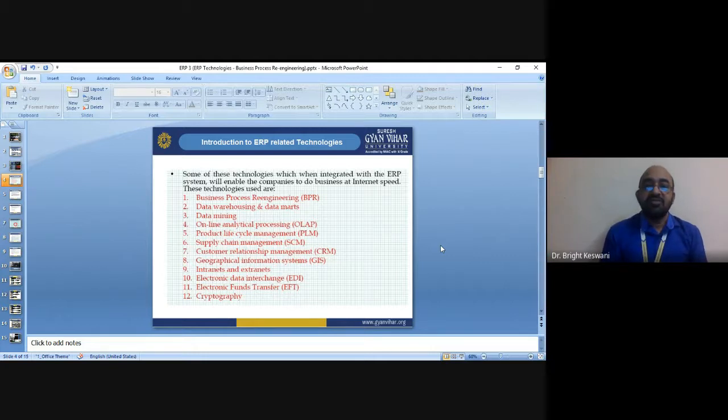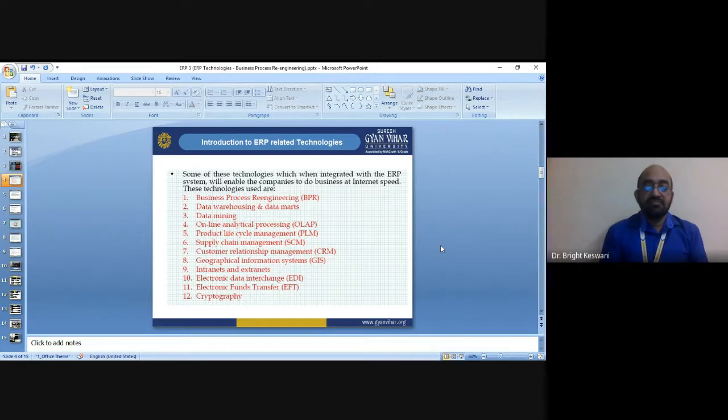So, today we are discussing some technologies associated with the ERP system, and the three limitations which I elaborated just now. These three major problems, or limitations, of the ERP system may be covered through the adoption of these technologies.